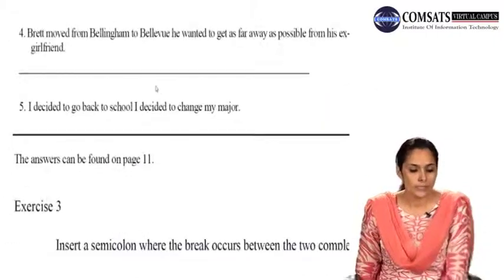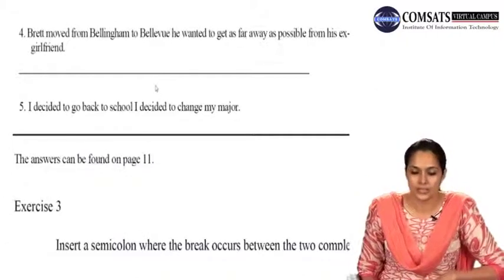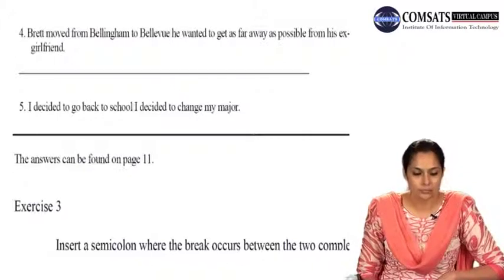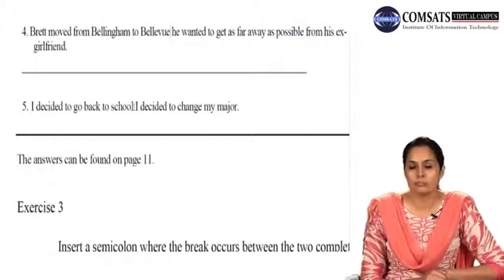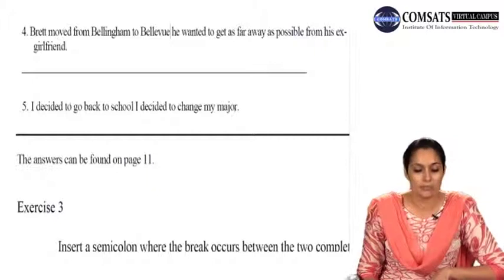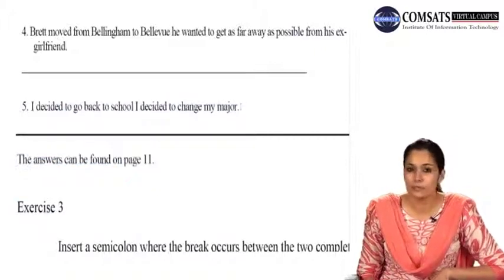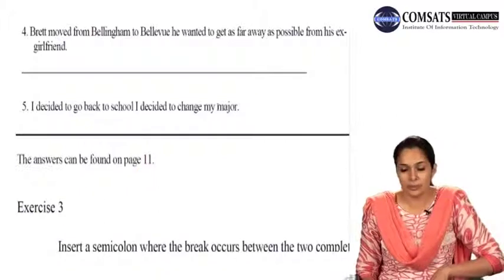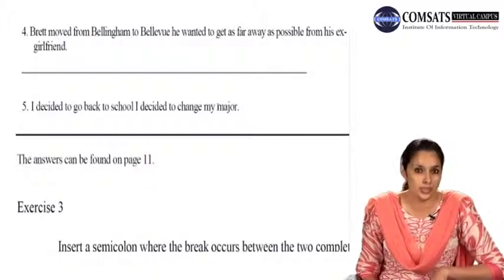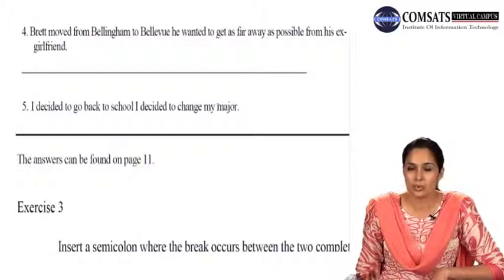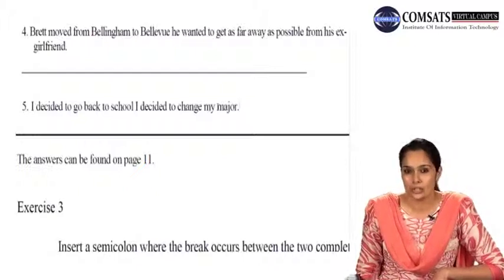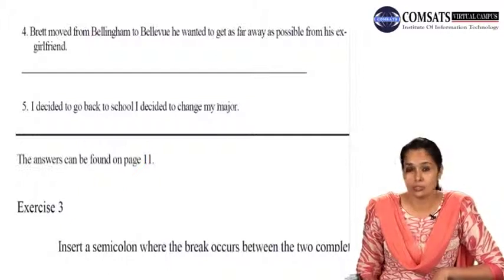Number 5: I decided to go back to school. I decided to change my major. Now these are two separate thoughts. Again, we have an example of a fused sentence. In sentence number 5, we have no idea where the first thought ends and where the second one begins. Reading the sentence once or twice, you have that idea, but you have to be able to choose a logical connection by picking the coordinating conjunction that fits here perfectly.